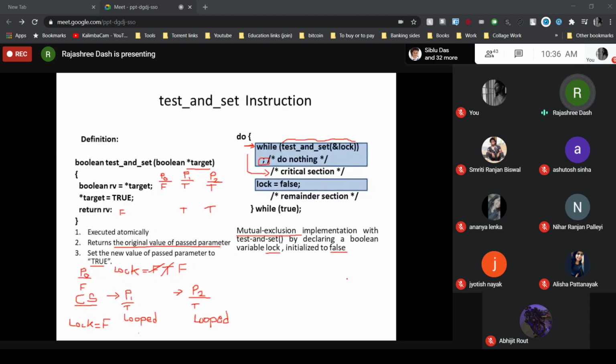With three processes, the one which gets in will progress, but there is no specific one which will enter. So it is not satisfying the bounded waiting condition. Later we are going to discuss the solution to the critical section problem using the test and set instruction, which will satisfy all three requirements. So this is the basic concept of how to use the test and set instruction.